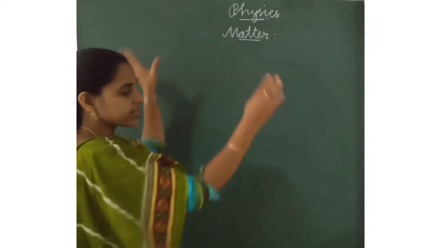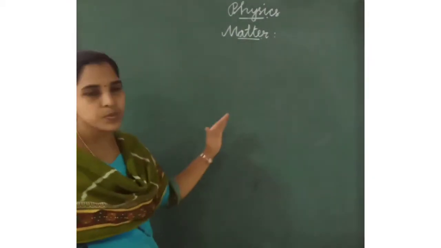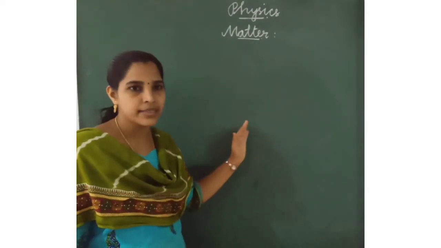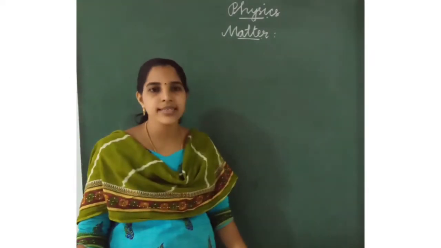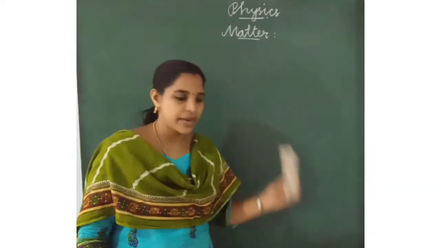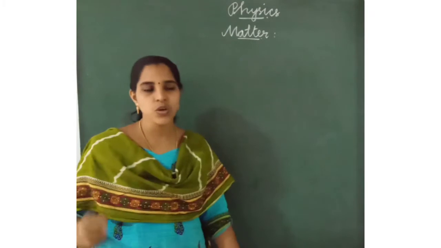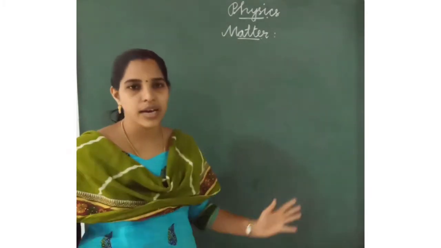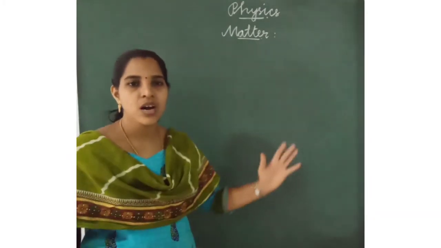See this board. The board occupies some space and it has mass. So it is matter. Also our body is matter. Table is matter. Duster is matter. Chalk is matter. So matter is all around us.